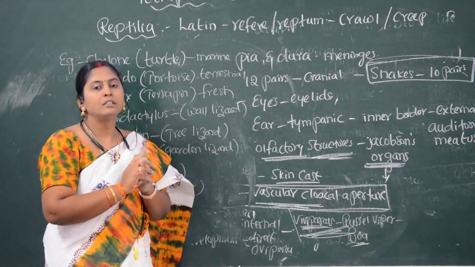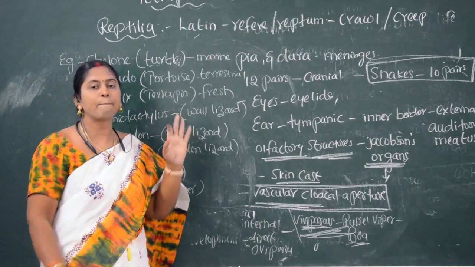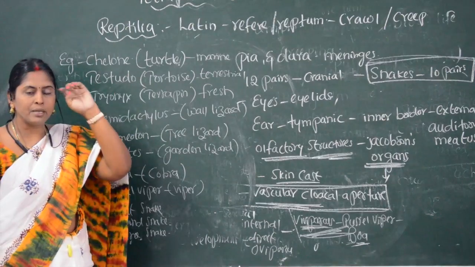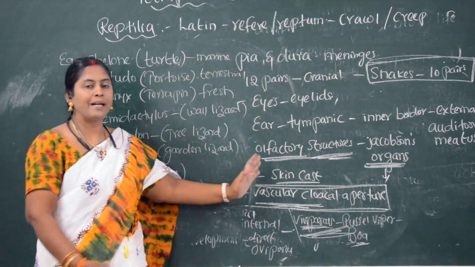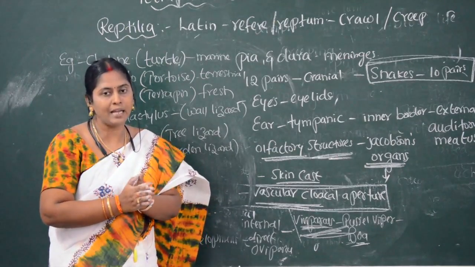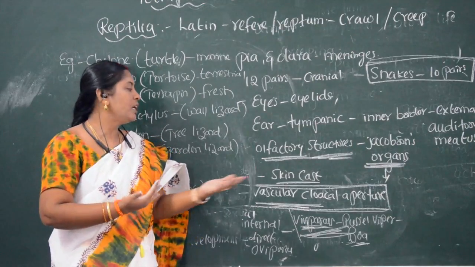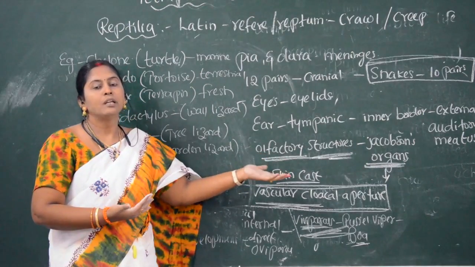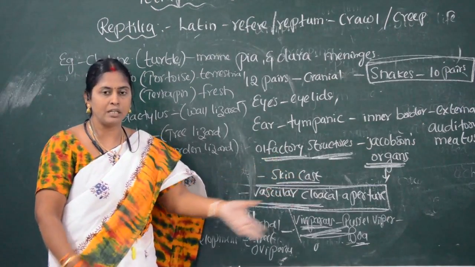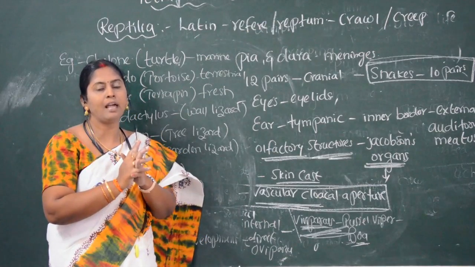Heart is three-chambered, two auricles and one ventricle, but in crocodiles the heart consists of four chambers; remaining all reptiles have only three chambers. Excretion occurs by metanephric kidneys. The excretory substance is uric acid, so these organisms are called uricotelic, and they consume less water. The nervous system is well developed with 12 pairs of cranial nerves, whereas only snakes have 10 pairs.